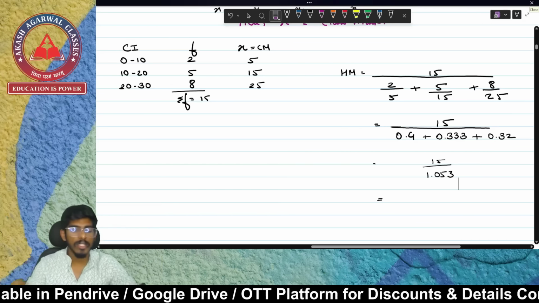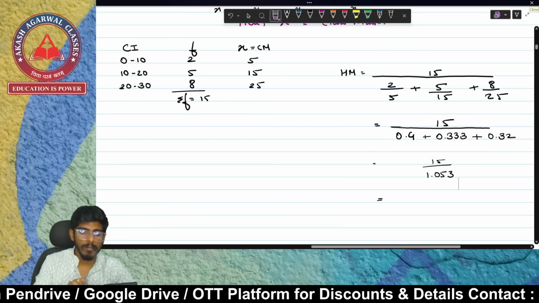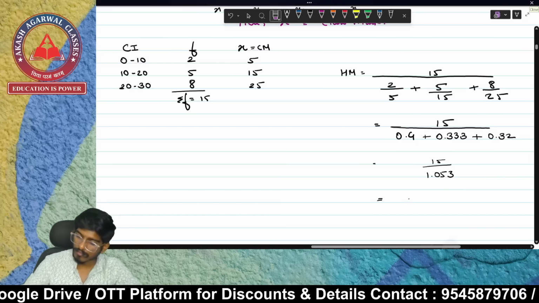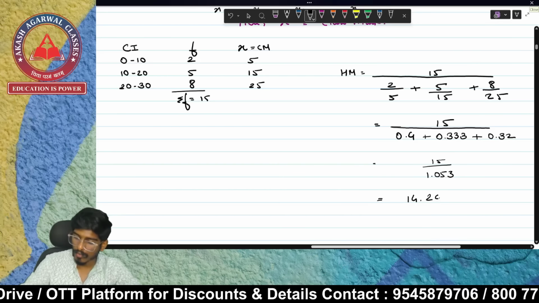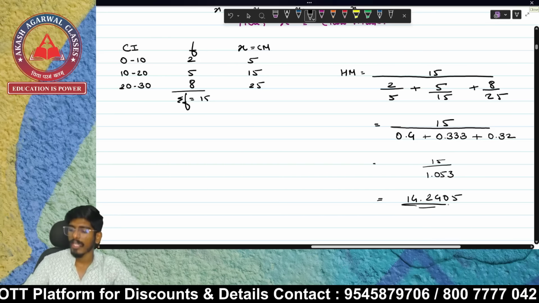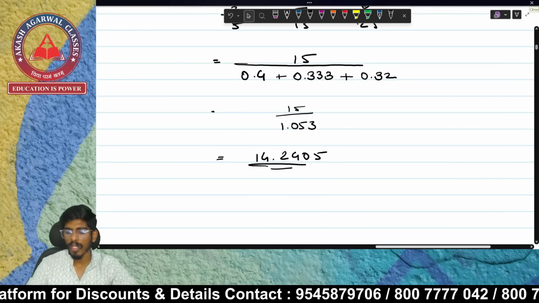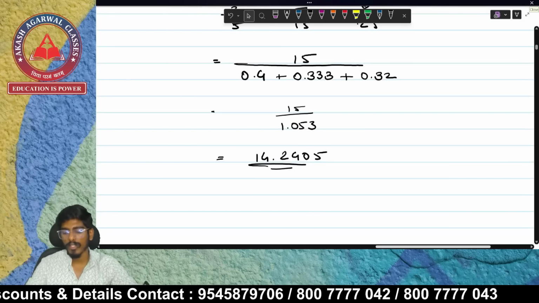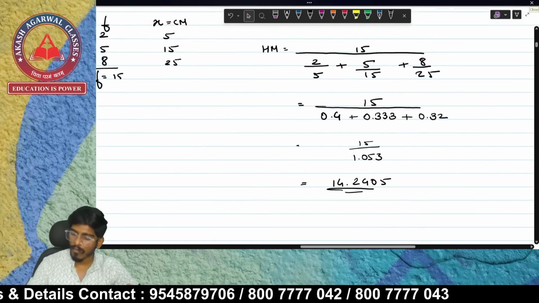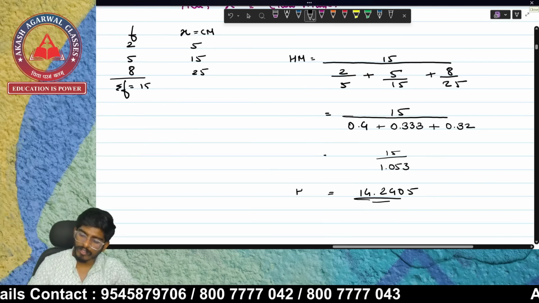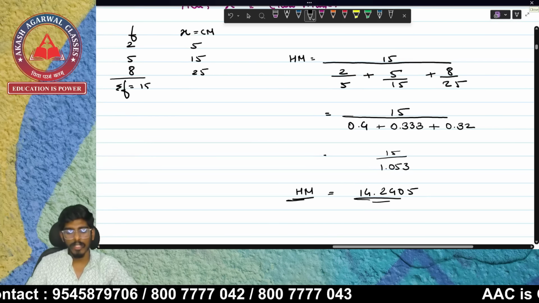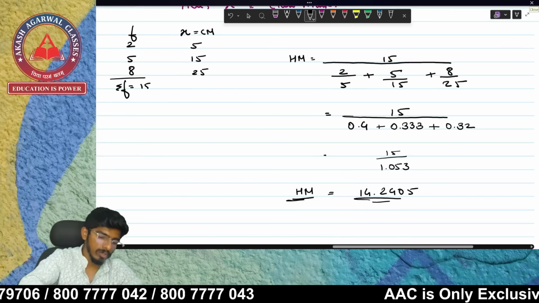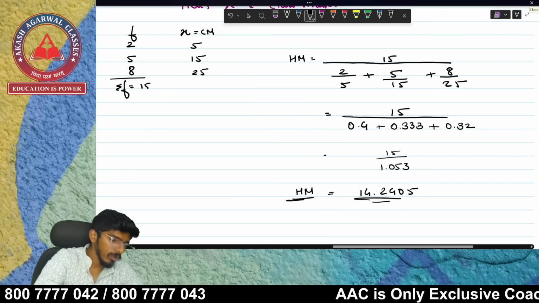And then further, I'll be solving 15 divided by this. Your answer is 14.2405. You can solve 15 divided by 1.0533, the answer is going to be 14.2405. This is your harmonic mean. So hopefully the harmonic mean part has been clear to you all.